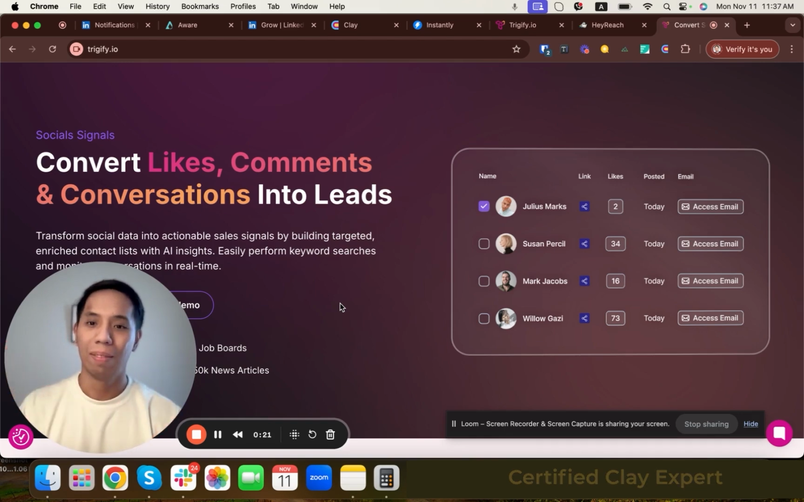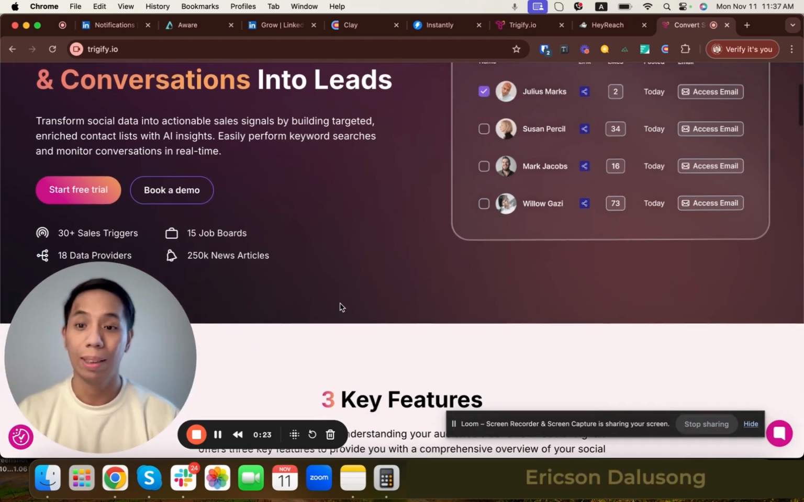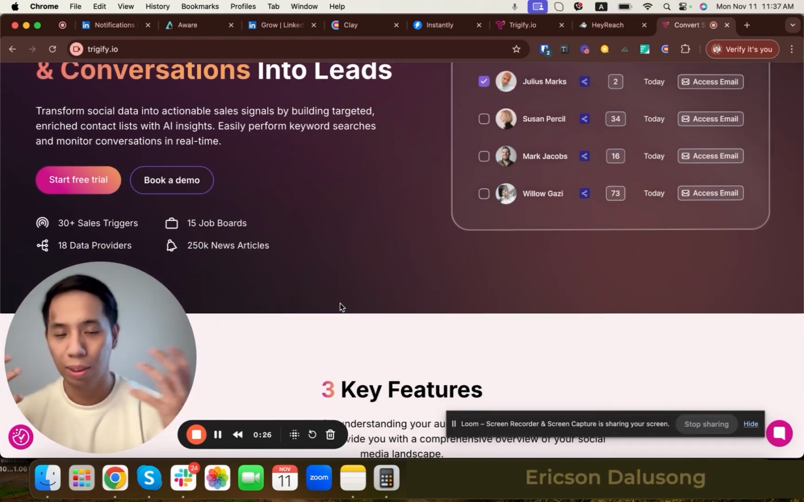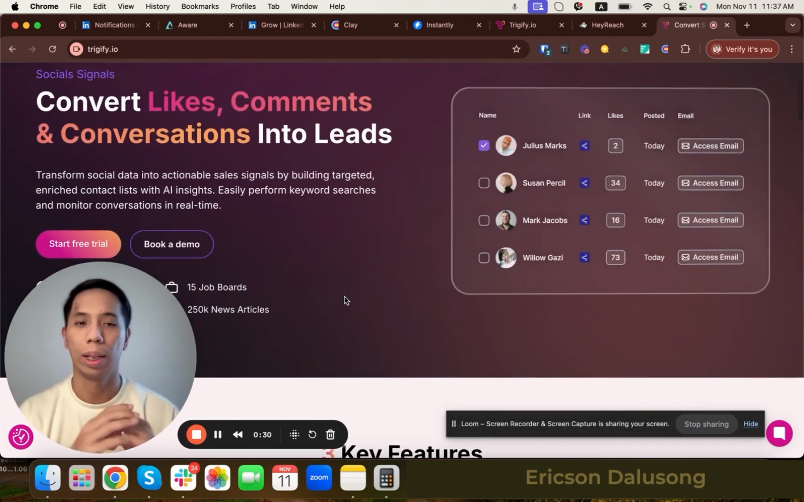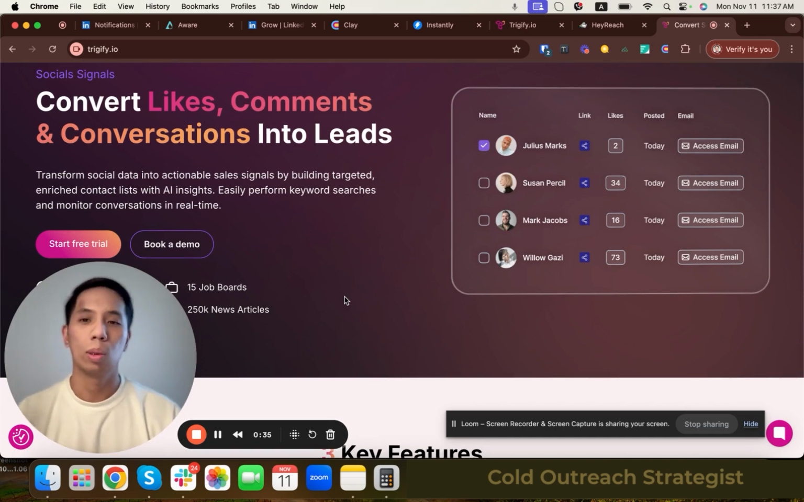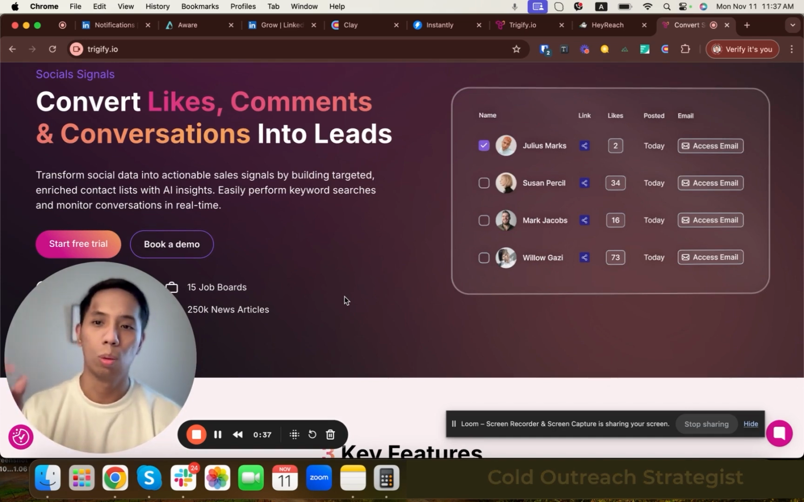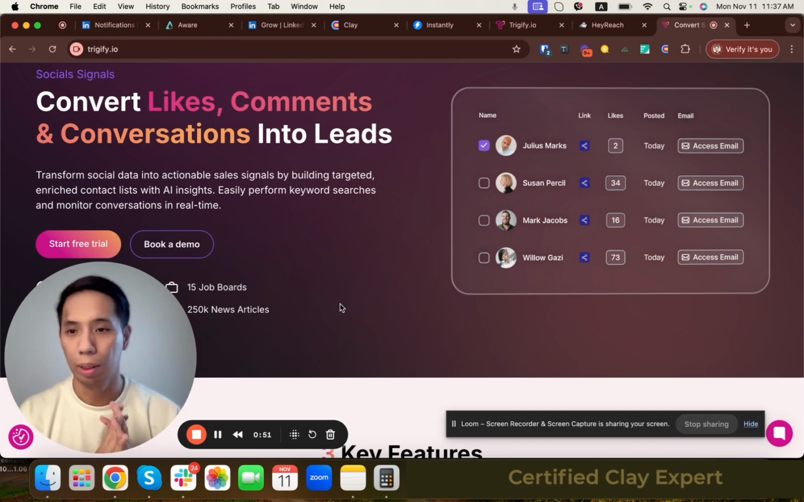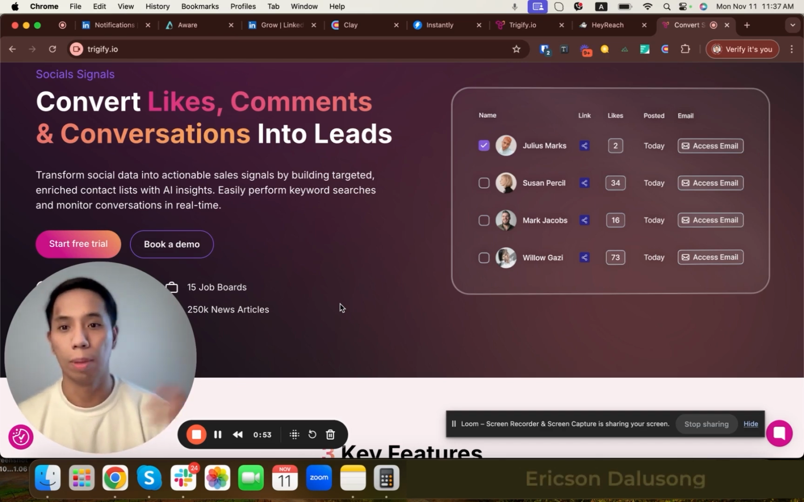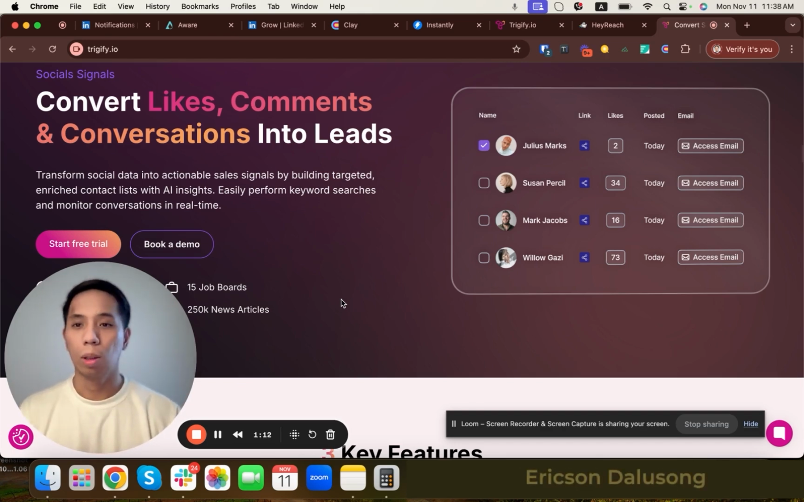This is Trigify, and what this does is it tracks social signals, or people who are engaging with your personal content or your competitor content. So, what you can do is monitor the leads and reach out to these leads using cold email or any other outbound channels. As we all know, not all people who are engaging with your LinkedIn post or your competitors' LinkedIn post are deemed to be qualified.